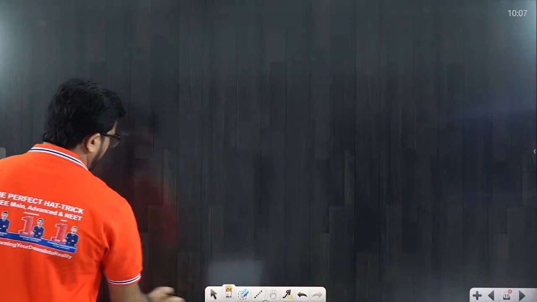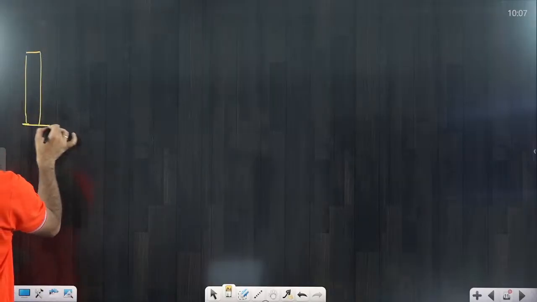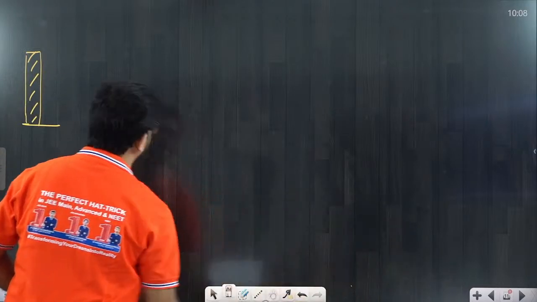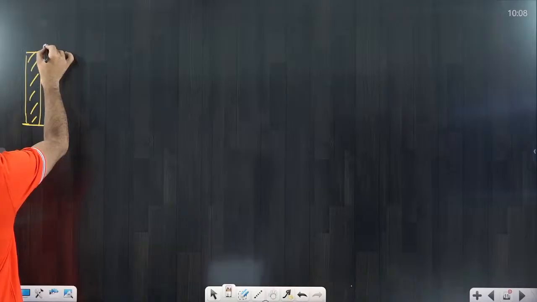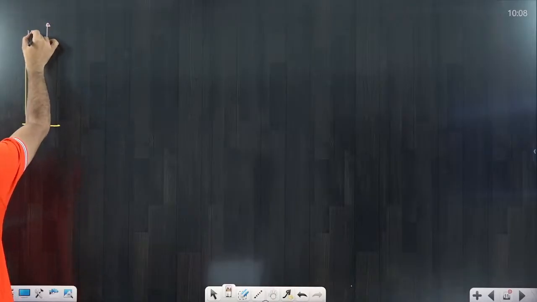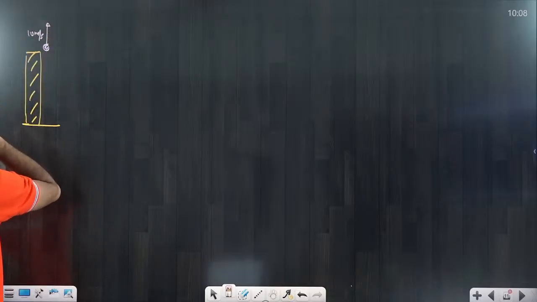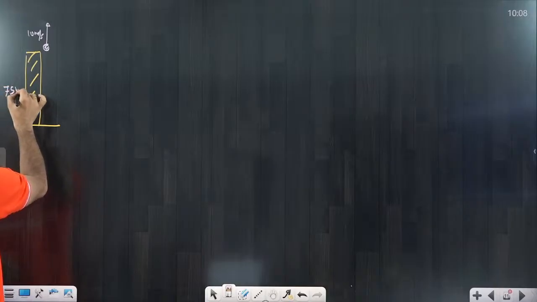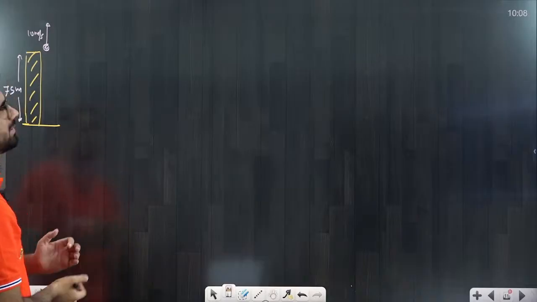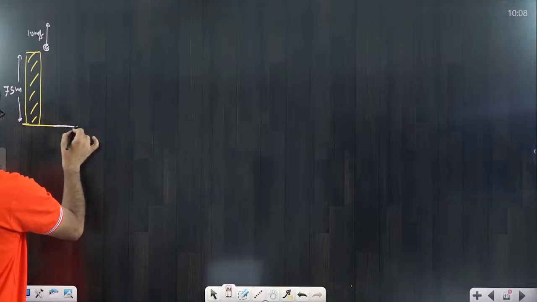Suppose I take one tower, and from this tower I throw one stone vertically upward, and the speed is suppose 10 meter per second. The height of the tower is 75 meter. Now the question is how much time it will take to return to the ground, and with what speed it will reach.